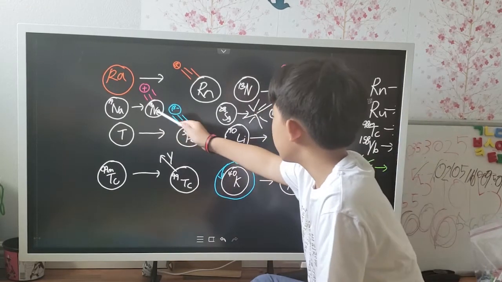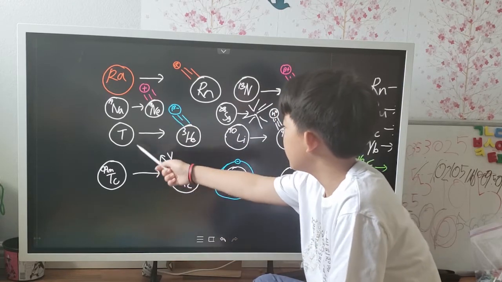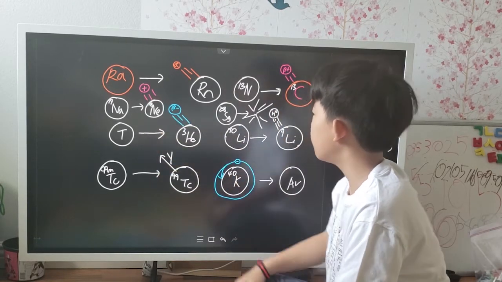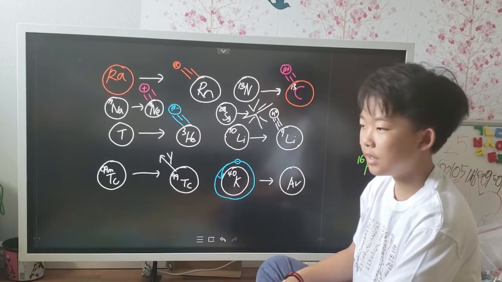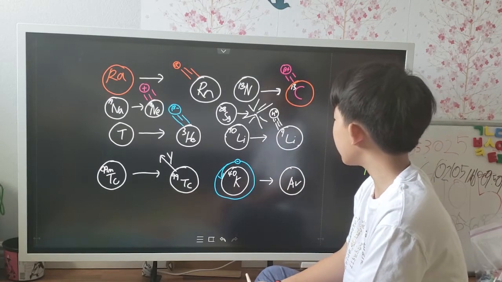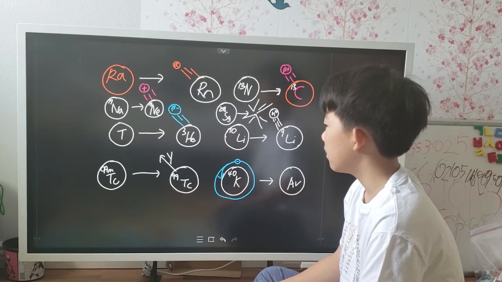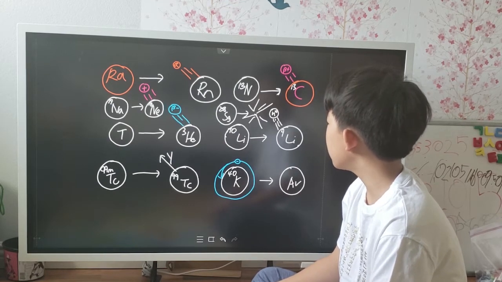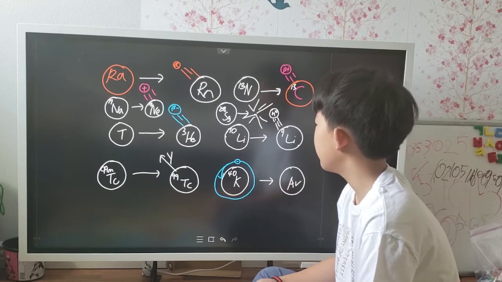And here is the proton emission. Here the isotope sodium-19 is emitting a proton and becoming neon-18. Neon-18 is also unlikely to be stable, so it will keep cycling like radium and radon.